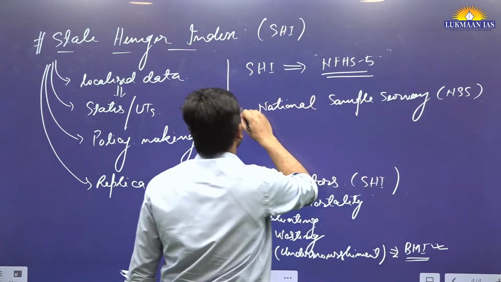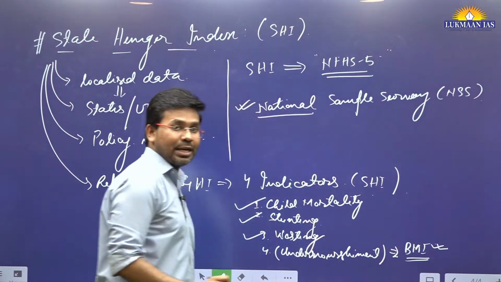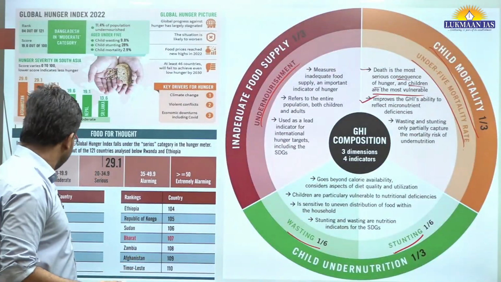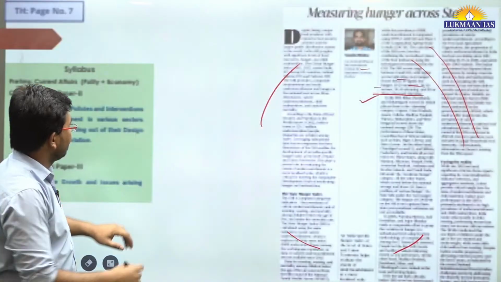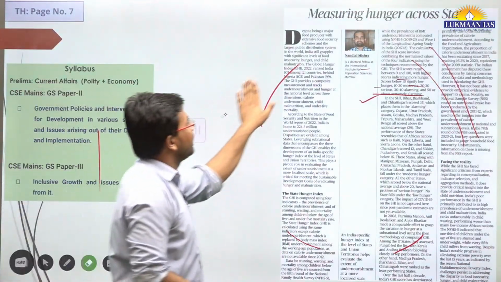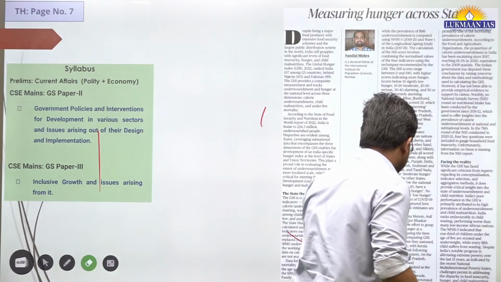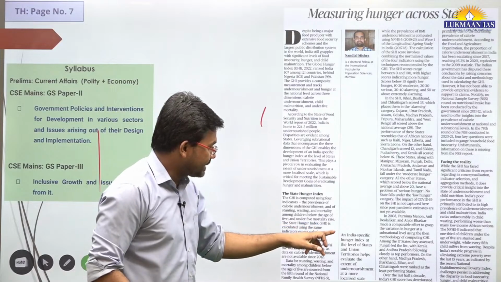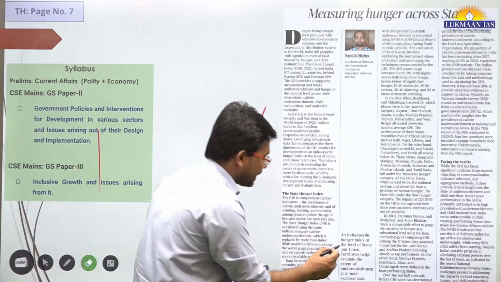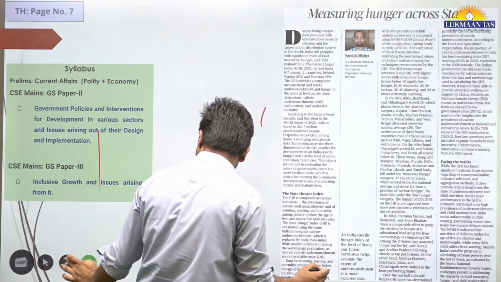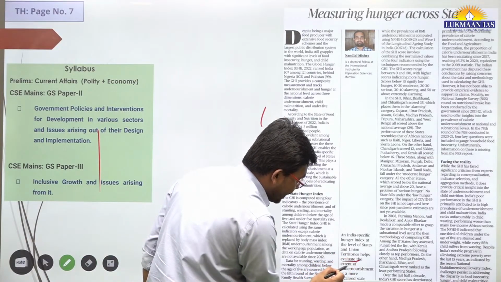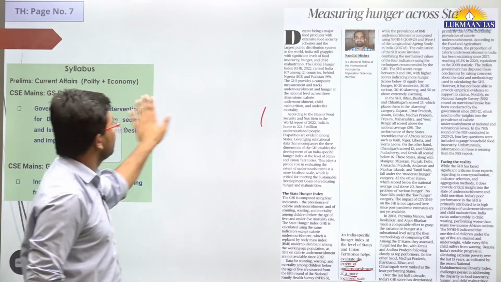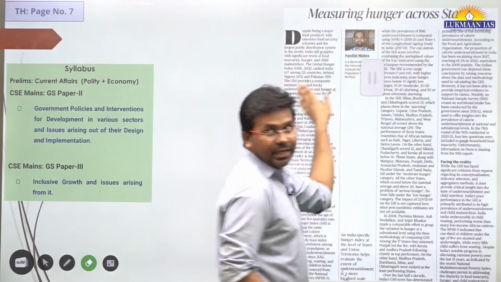So these data are also utilized for calculating the state hunger index. In this article, they have simply compared the global hunger index and state hunger index, and they have said that state hunger index is very important. Why? Because an India-specific hunger index at the level of states and union territories helps evaluate the extent of undernourishment at a more localized scale. It helps us understand undernourishment at a more localized scale.